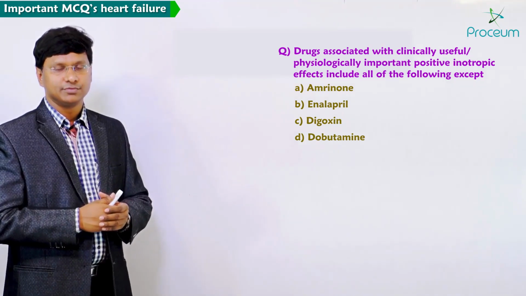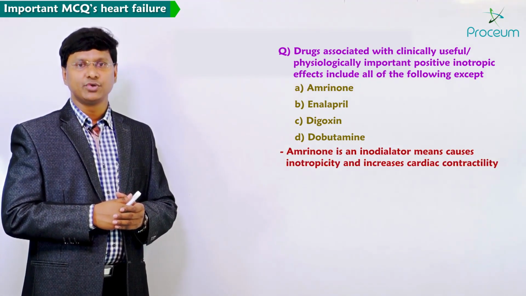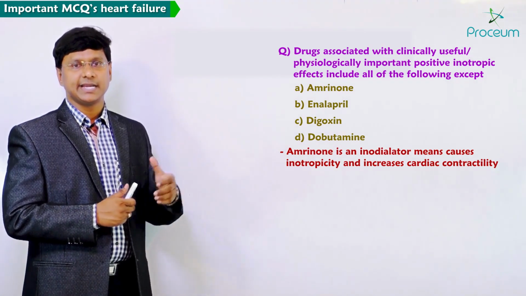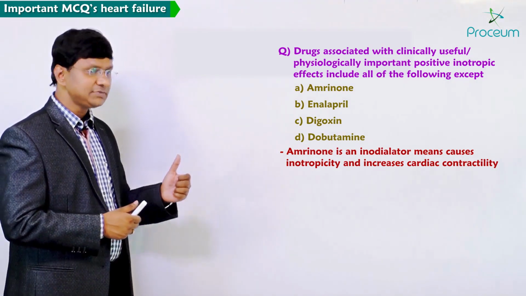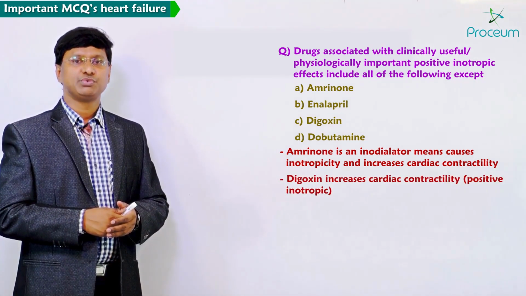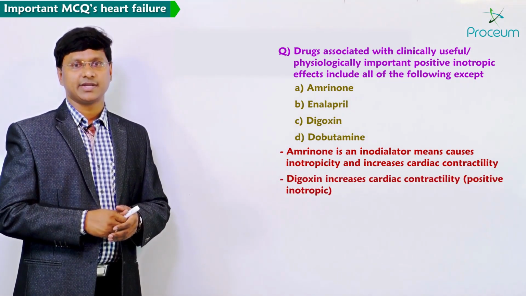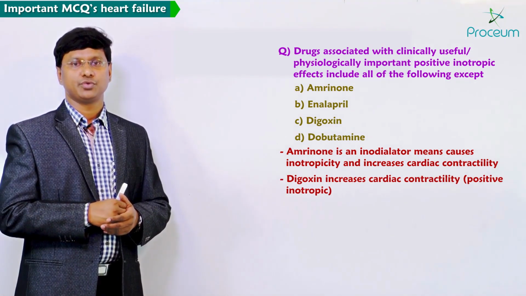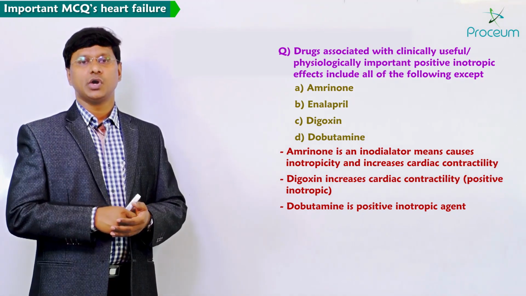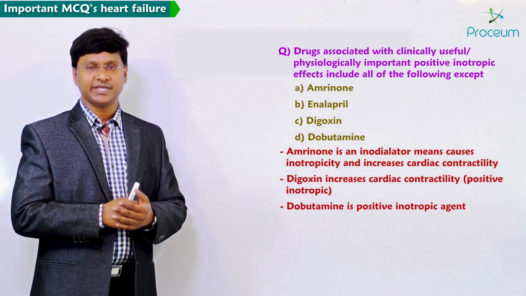You take amrinone. Amrinone is an inodilator. That means it is causing inotropicity, it will increase the cardiac contractility. Option C, digoxin, is the drug which will increase the cardiac contractility. So it is also a positive inotropic agent. And dobutamine is also a positive inotropic agent.